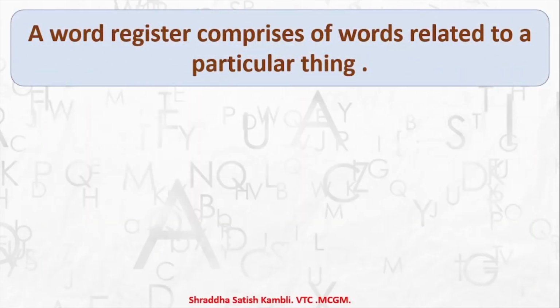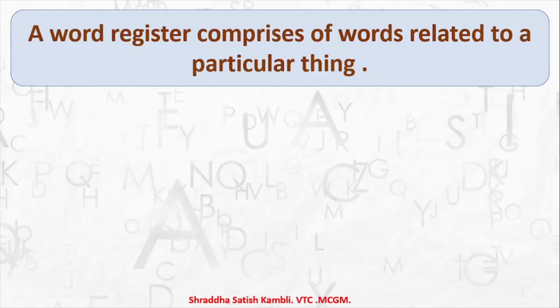A word register comprises words related to a particular thing. So for example, if you have a register of science in your bag, sometimes you have a class register for English, you have a register or a book for mathematics.